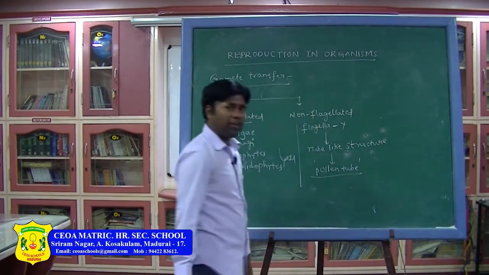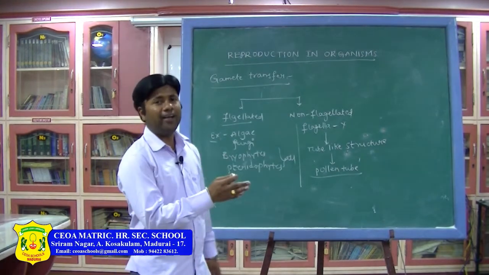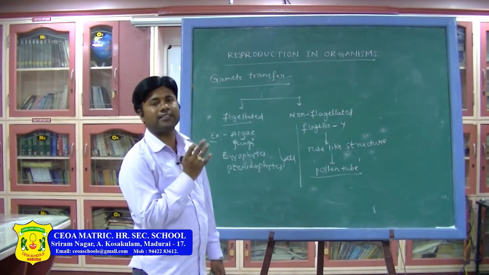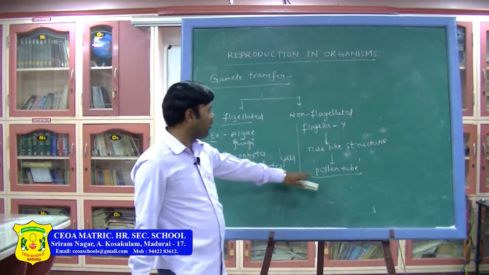The pollen tube plays an important role in the transfer of the male gametes from the male reproductive part to the female reproductive part, that is, from the stamen to the gynoecium or the ovary. Who is involved? The pollen tube.